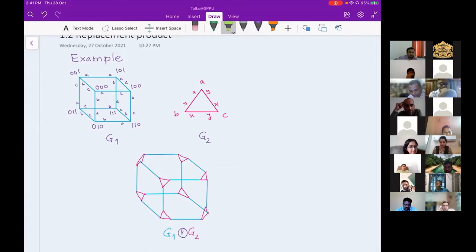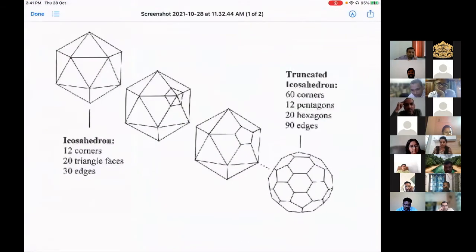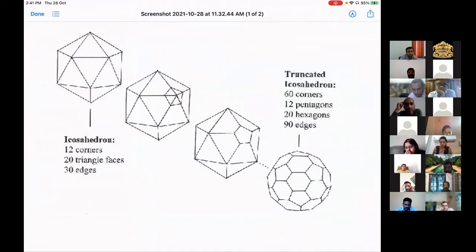And when we look at this, at least Bhate sir might imagine what happens with our buckyball or C60 or a football, which is actually a truncated icosahedron. Let me go and show you the diagram. So the first diagram is an icosahedron, and at every corner there are 5 triangles coming together. So if you truncate it, in other words, in terms of a replacement product, if you replace each vertex of the icosahedron by a pentagon, then you will get the last diagram.